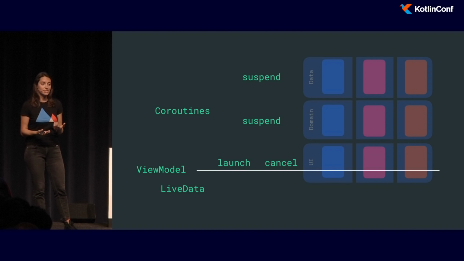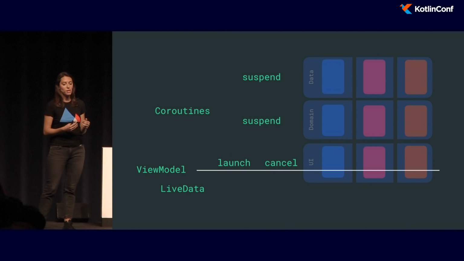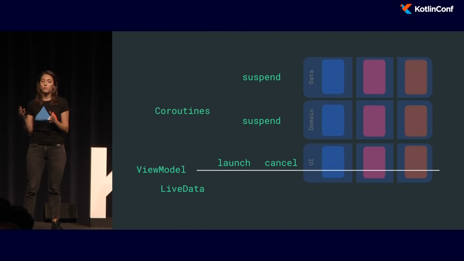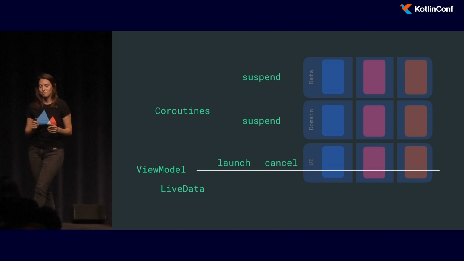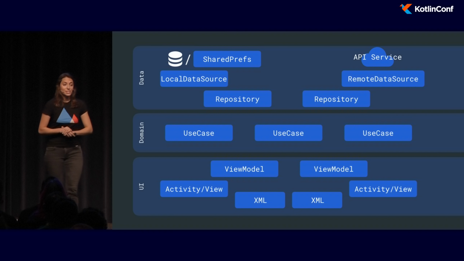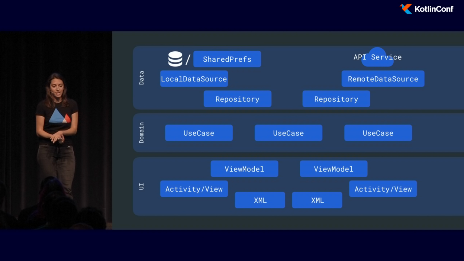And the place where we decided to do this is in the ViewModel. And also in the ViewModel, the result from the coroutines will be passed to a LiveData. But I'm going to suspend for now the idea of ViewModels, and I promise to come back to it a bit later. So these are the layers that we ended up creating.